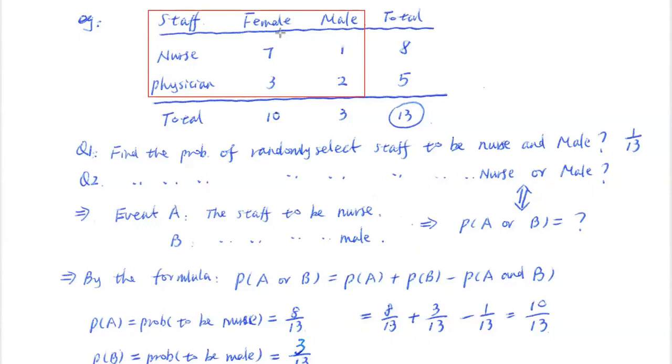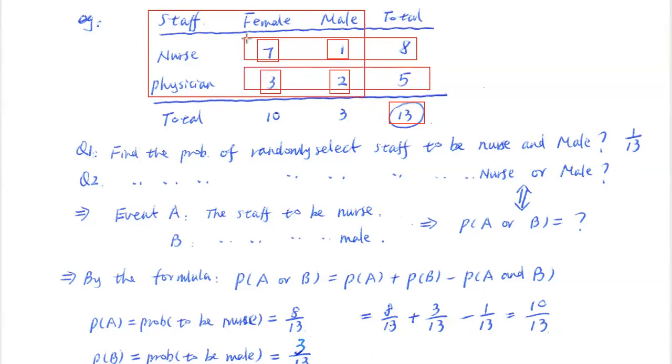We can read this like, 7 means what? 7 female nurses, right? 1 male nurse, 3 female physicians, and 2 male physicians. Everybody, right? Altogether, how many people? 13 people, right? So those are the information we are given out of those 13 people. Also, if we sum each row here, how many nurses? 8. How many physicians total? 5. How many females total? 10. How many males total? 3.